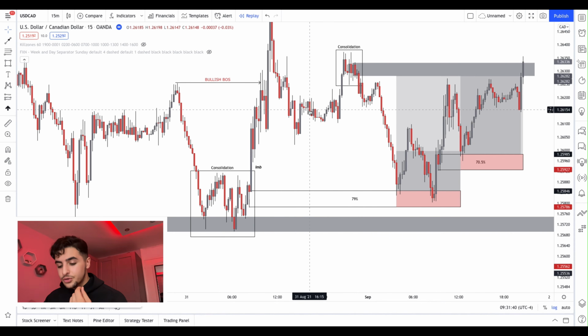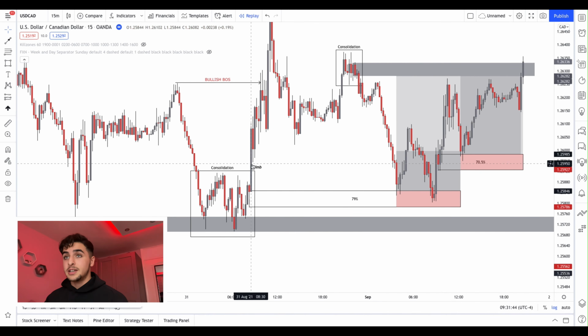And what was the task of the retracement? To fill in any inefficient price action. And we have identified that inefficiency right over here. So once price has now expanded over to the upside, we waited for the retracement to fill in this inefficiency and mitigate the last candle before that impulsive move to the upside.